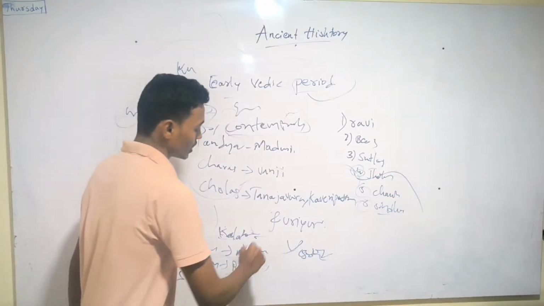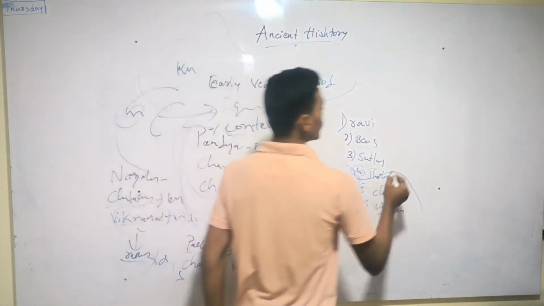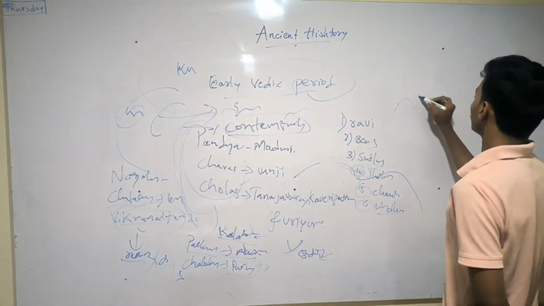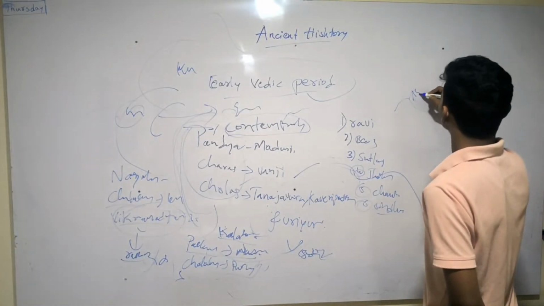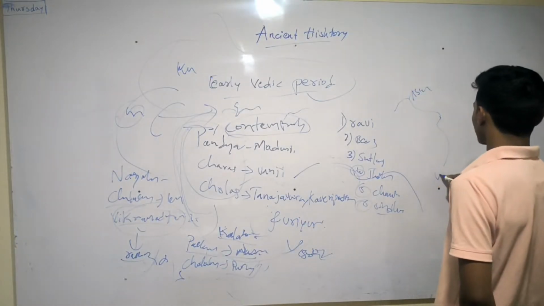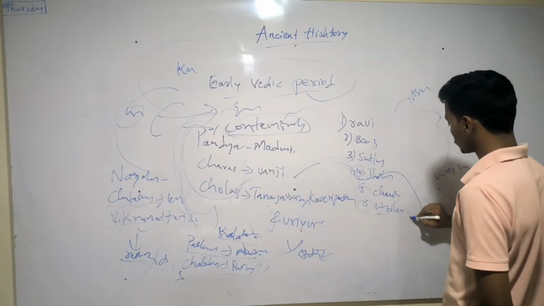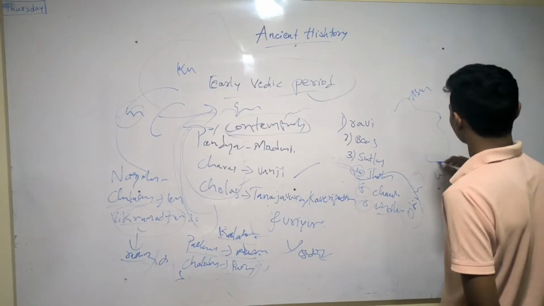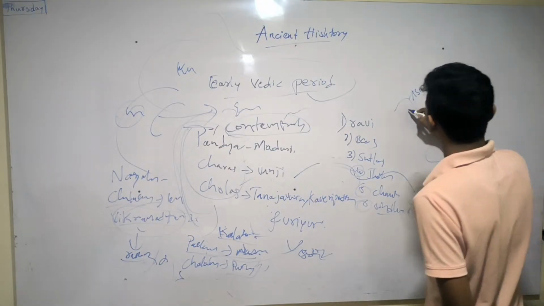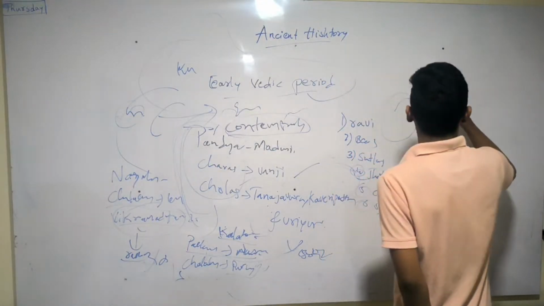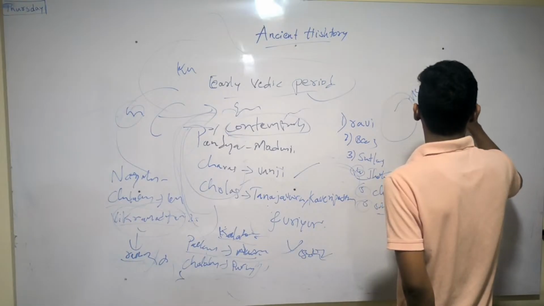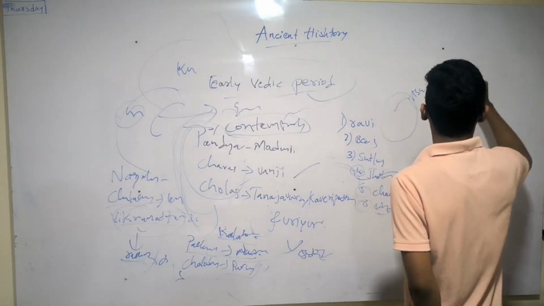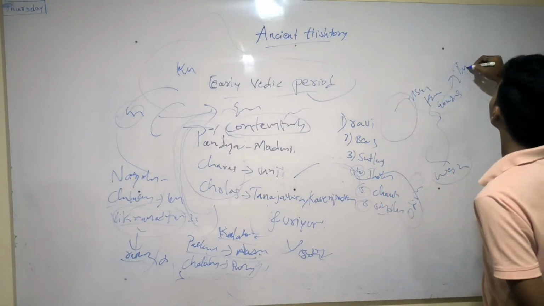Now we will move on to Assam, West Bengal, and Odisha. These were ruled by the Gaudas in Assam.